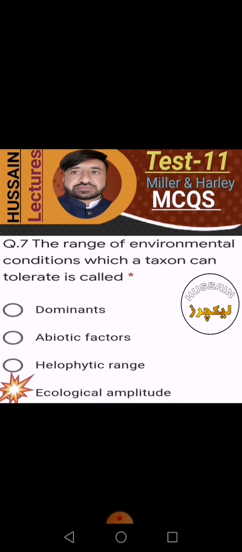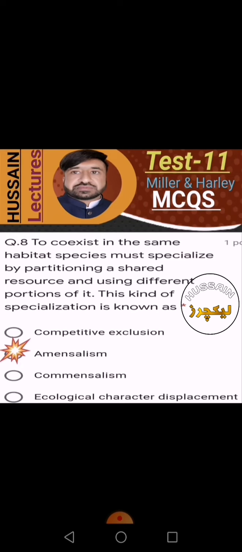The range of environmental conditions which a taxon can tolerate is called dominance, no; abiotic factors, no; halophytic range, no; ecological amplitude, yes. To coexist in the same habitat, species must specialize by partitioning a shared resource and using different portions of it.